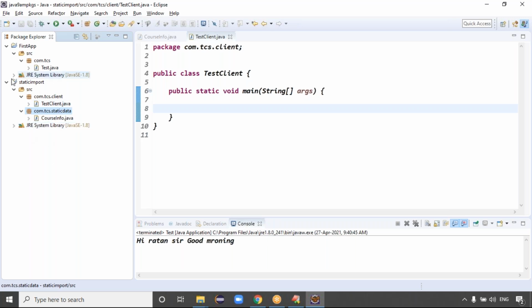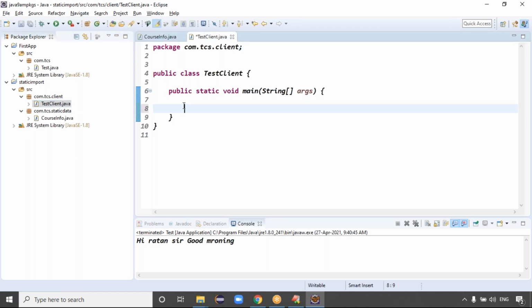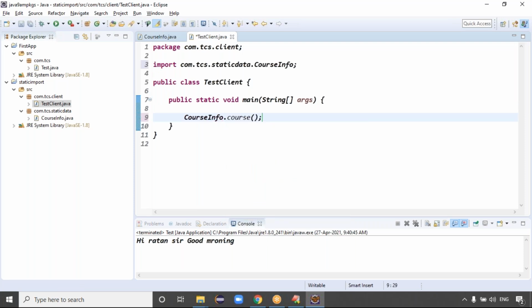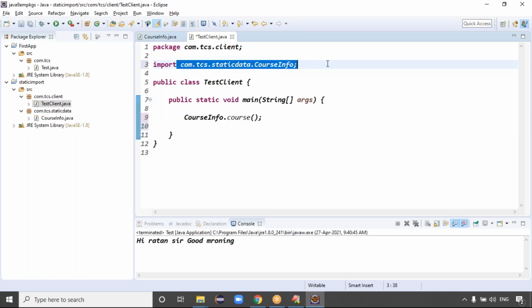the package in Eclipse IDE, right? This is the way to work with Eclipse IDE, guys. Here CourseInfo is there, and here I want to access data. To access the data, you can write the CourseInfo dot course method. I called the CourseInfo dot course method, and the automatic import is done. Guys, in Eclipse IDE, don't write the import. If the import is not done, assume you called CourseInfo dot course but the import is not done, right? What do we have to do, guys?